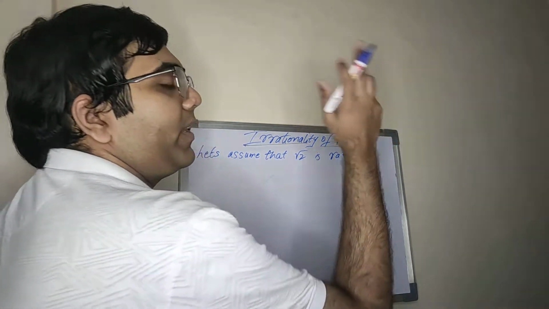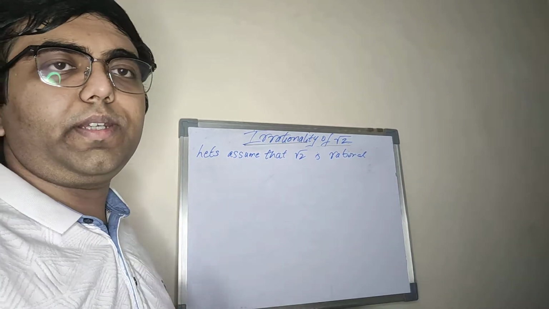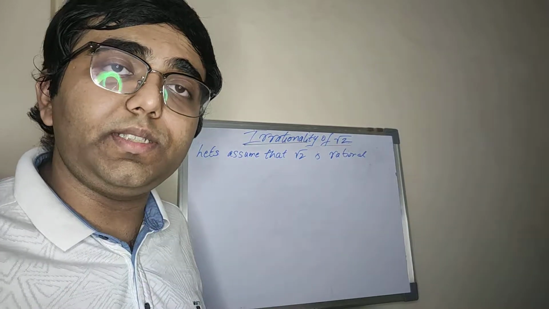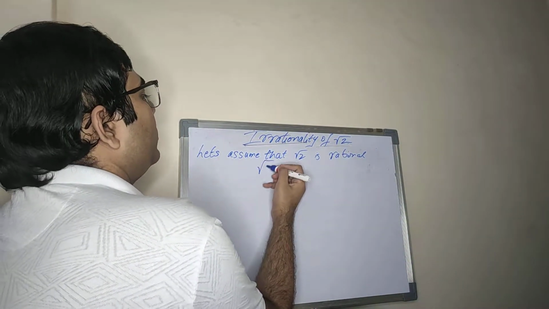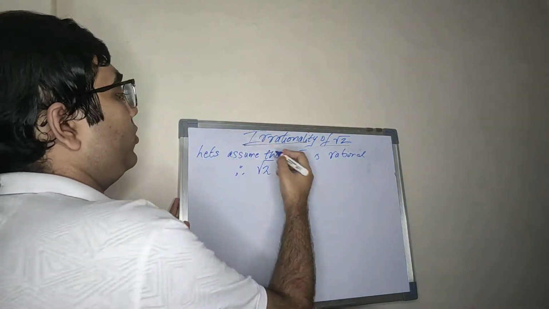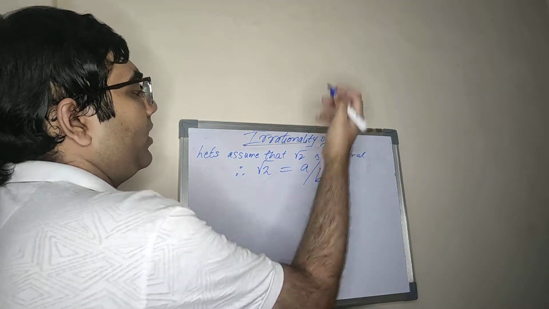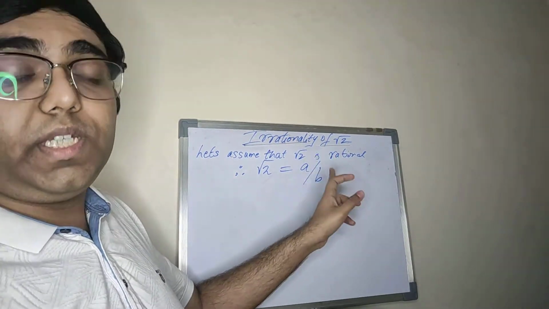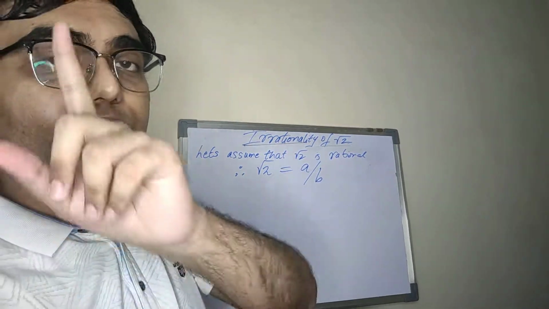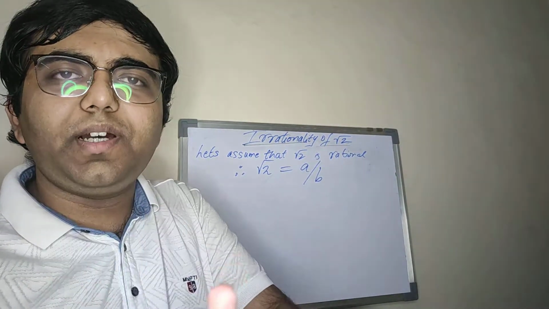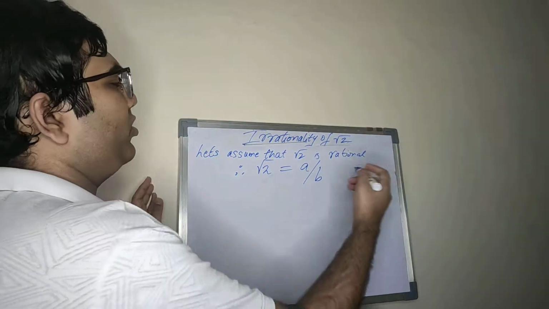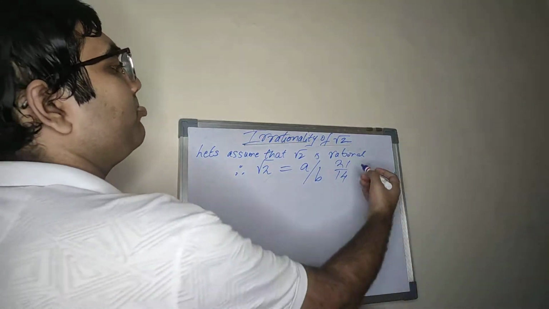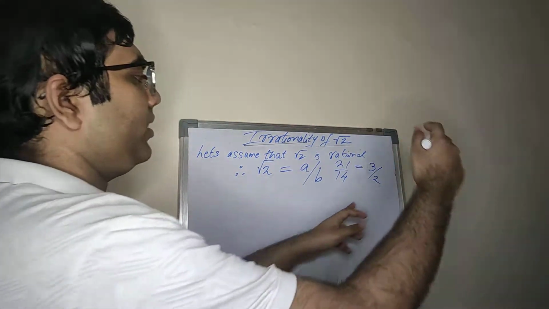Now, if root 2 is rational, we can always write a rational number as something upon something, where both somethings are integers. Therefore root 2 can be expressed in the form a by b, where both a and b are integers. Mind you that both a and b have to be in their lowest forms. I hope we remember what the lowest form is in fractions. Suppose we have the fraction 21 upon 14, we can reduce it to its lowest form, and the lowest form will be 3 by 2.